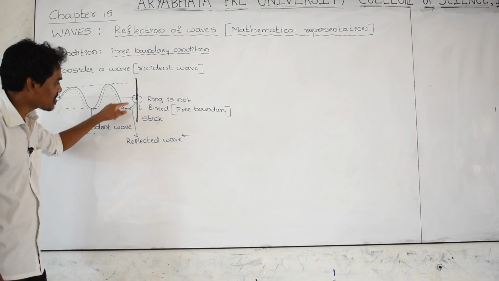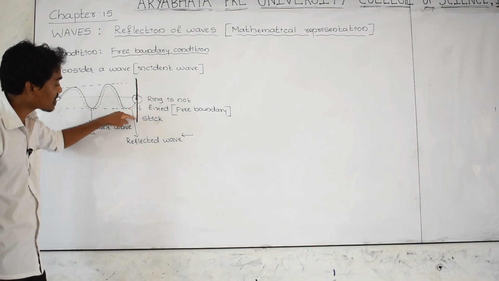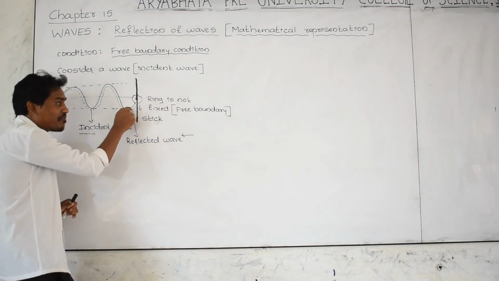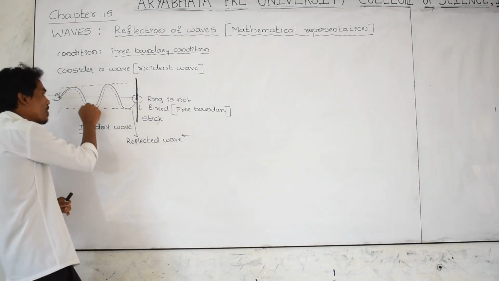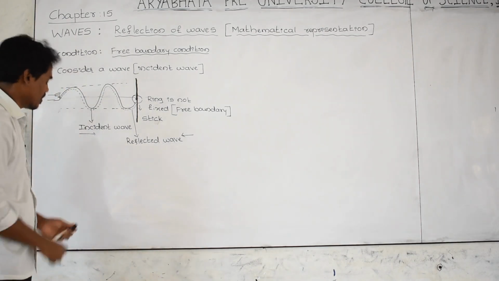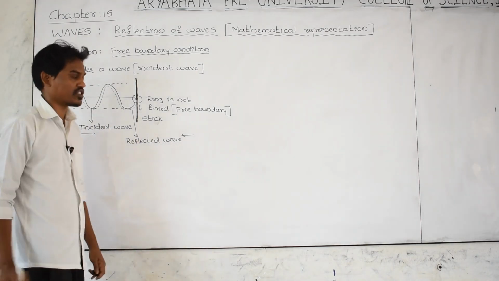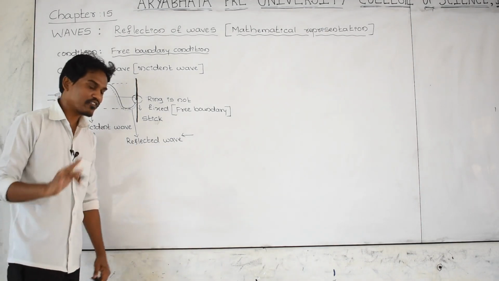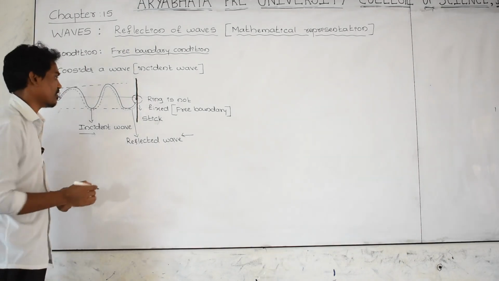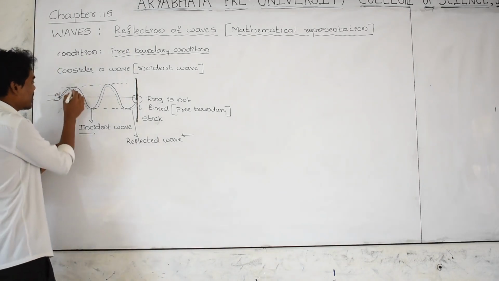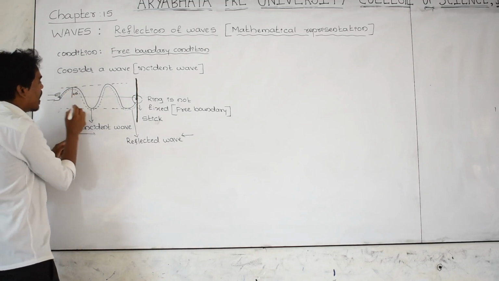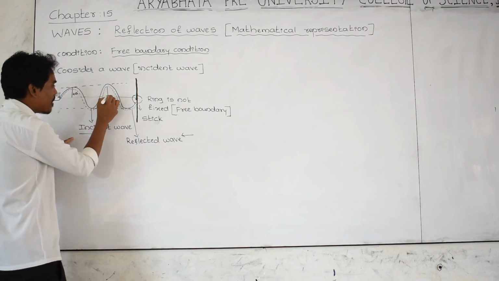When this crest pulls the ring in a downward direction, suddenly the ring is moving down. As a result, the wave is reflecting in the rope like this, in the opposite direction. Therefore, I am considering two equations: one equation for the incident wave and another equation for the reflected wave. For the incident wave, the amplitude is plus a, and for the reflected wave the amplitude is also plus a.